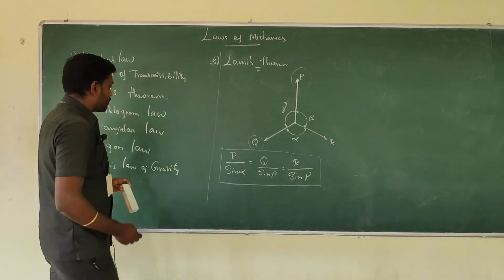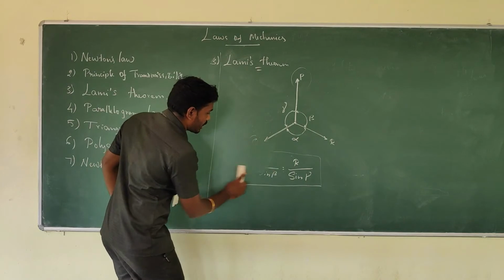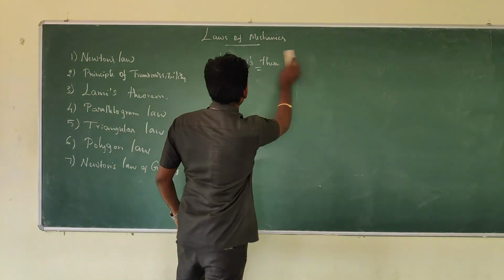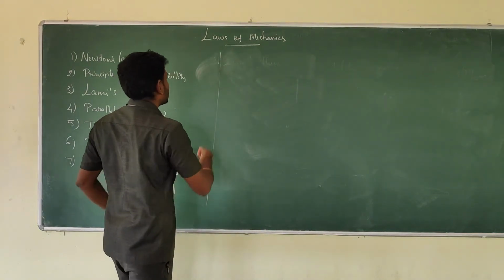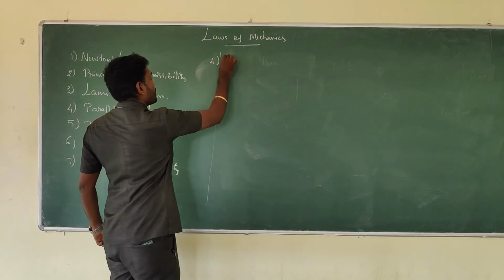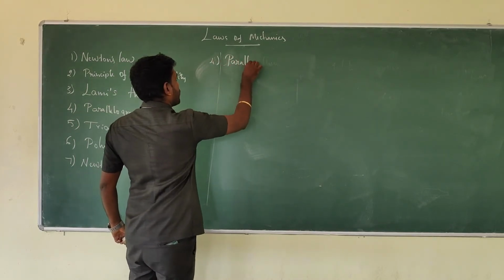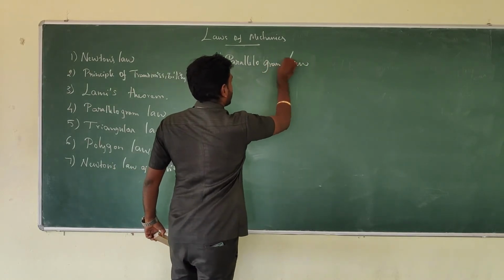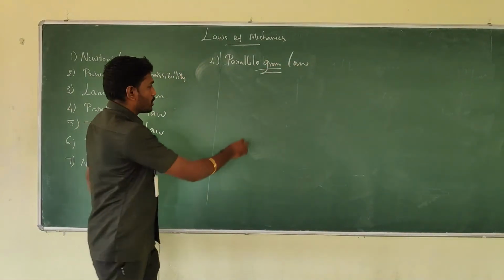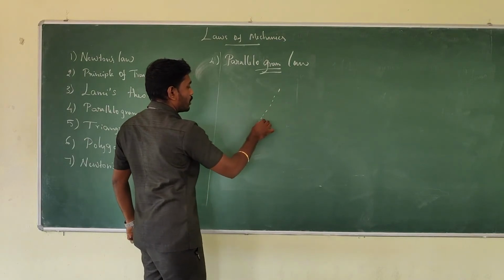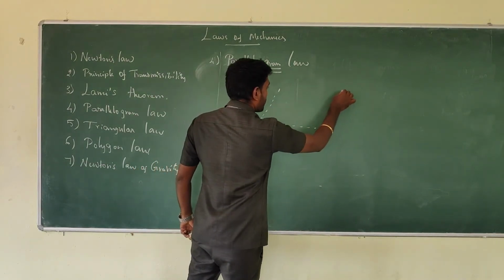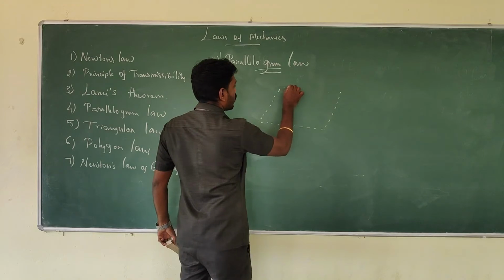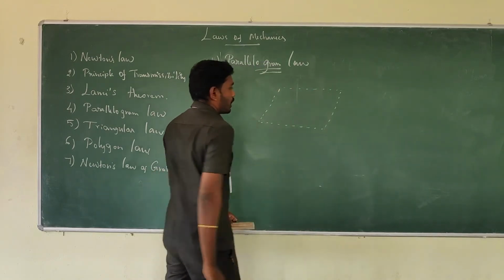Then the fourth one, parallelogram law. Here comes, I'm just going to trace out the parallelogram. Okay, fine.